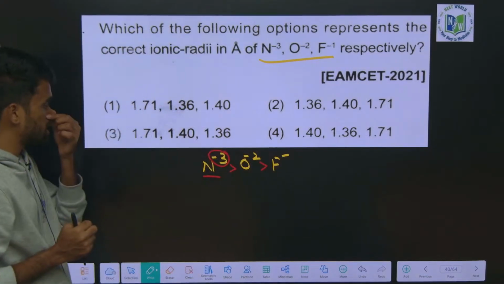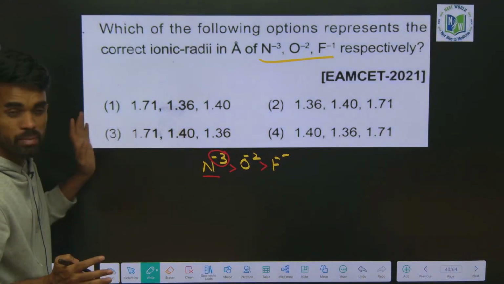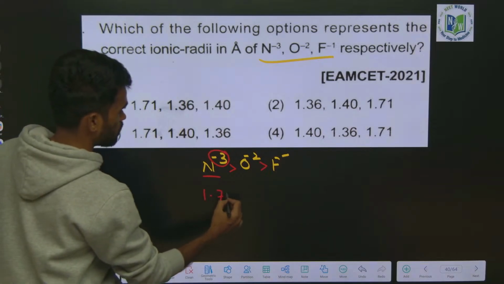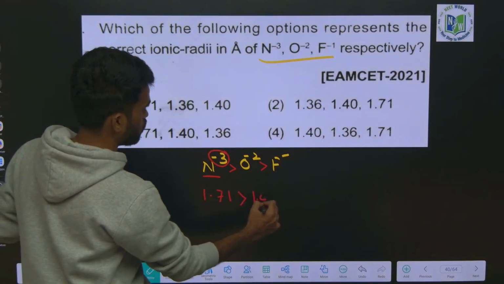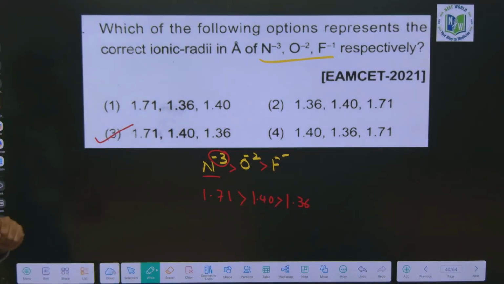So as per this, match the values having greater value for N3-, like 1.71 and then next 1.40 and then next 1.36, that's it. So third option will be perfectly correct for this, right?